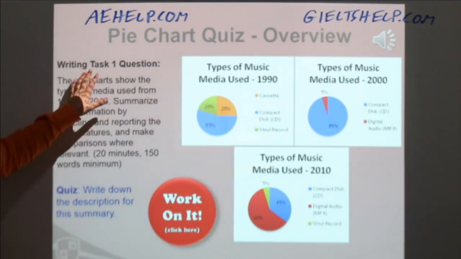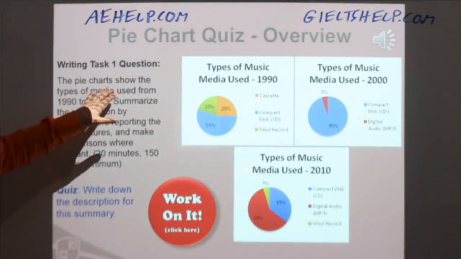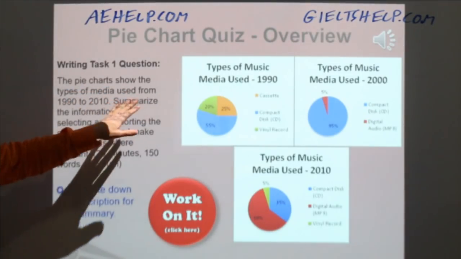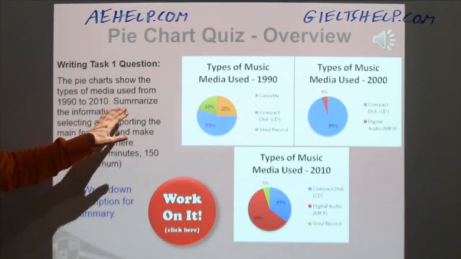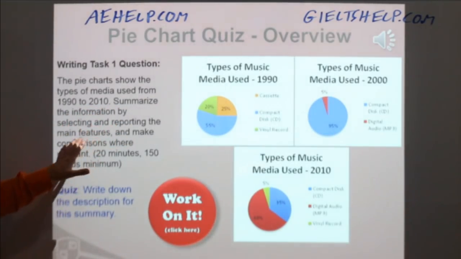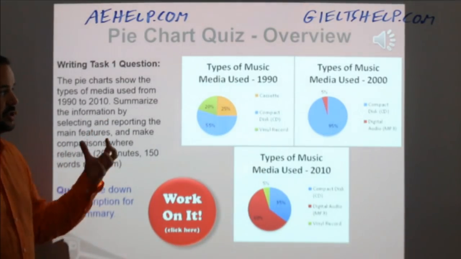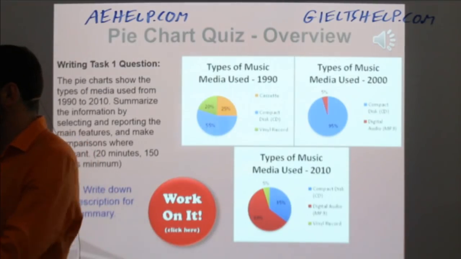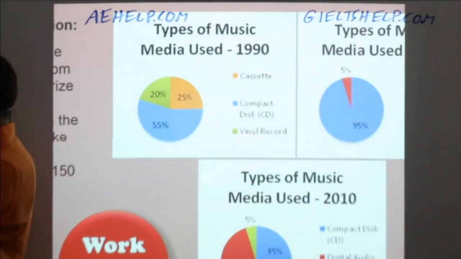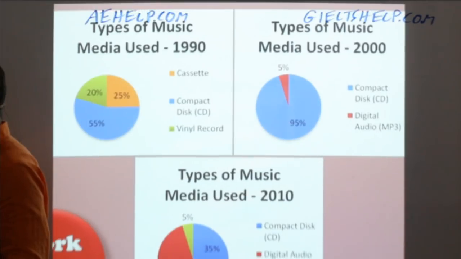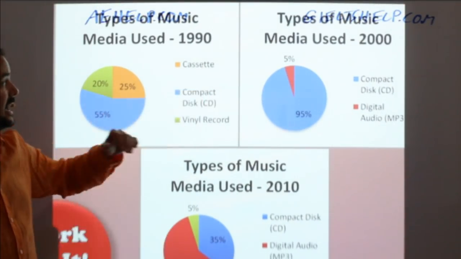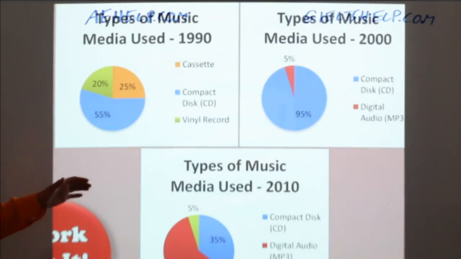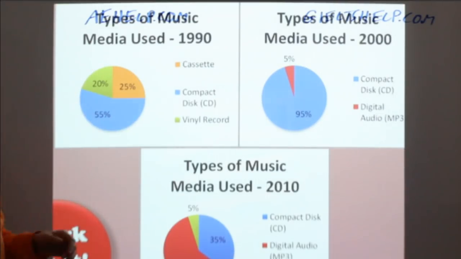So here, the writing task 1 question is, the pie charts show the types of media used from 1990 to 2010. Summarize the information by selecting and reporting the main features and make comparisons where relevant. So that last part of the question is pretty much always the same. And here we're looking at pie charts. Pie charts compare different kinds of nominal data as percentages or portions of that 100%, okay?